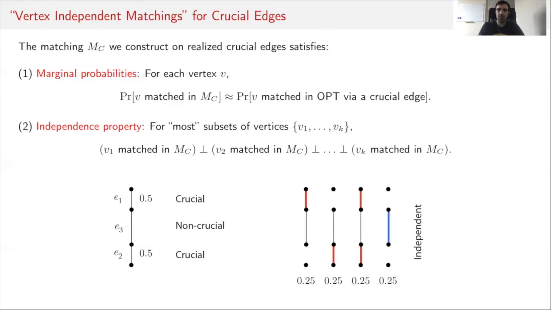However, if the crucial edges are added to the matching in an independent way, there would be a probability 1/4 that none of E1 and E2 are part of the matching. And in that case, we would be able to use E3 and add it to the matching.